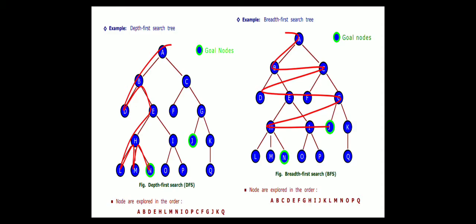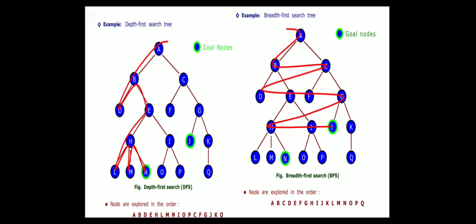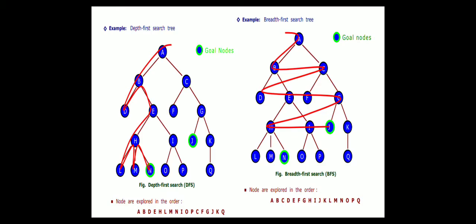Depth first search works in only one direction of the branching, whereas breadth first search runs in both directions of the branching to reach the goal nodes. And that's why the sequence will be different in depth first search as well as in breadth first search.